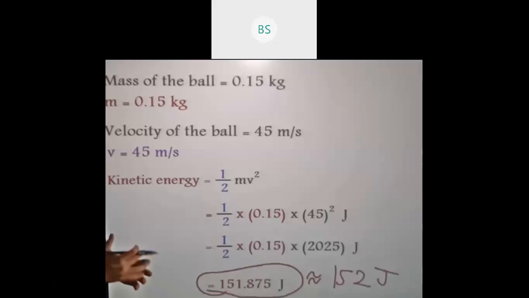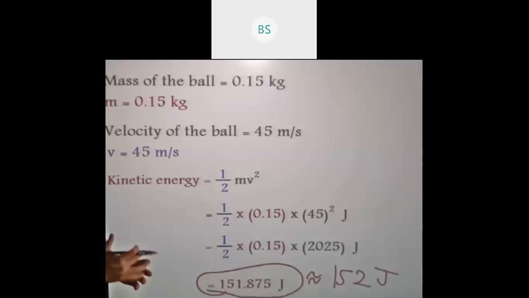And the last one is vibrational kinetic energy. We can take the example of a guitar. When a body moves to and fro about its mean position, like when the guitarist plays the guitar, he just moves the string to and fro.